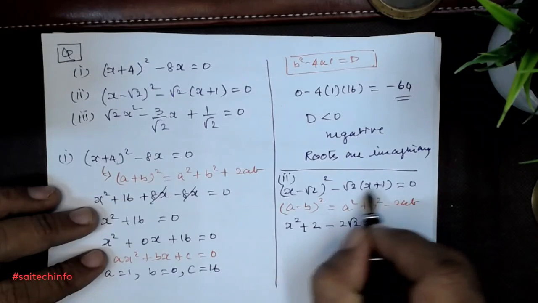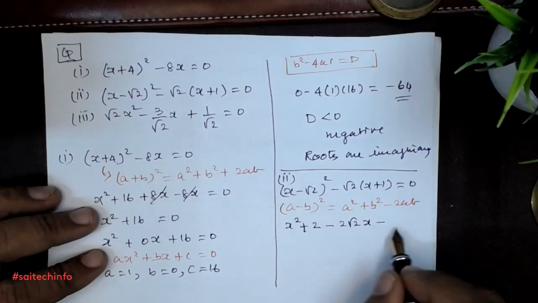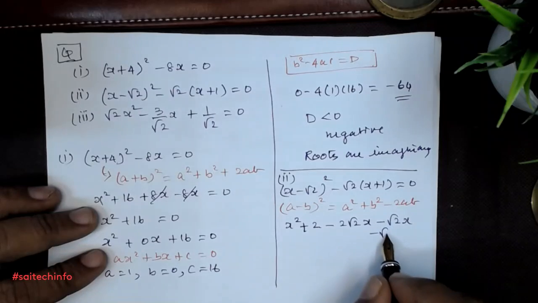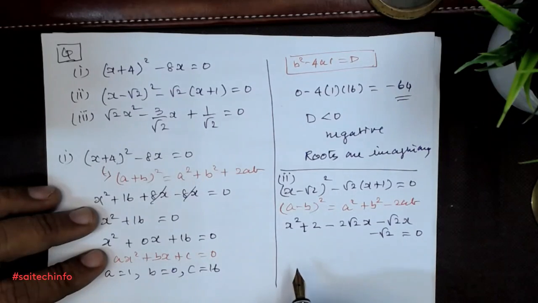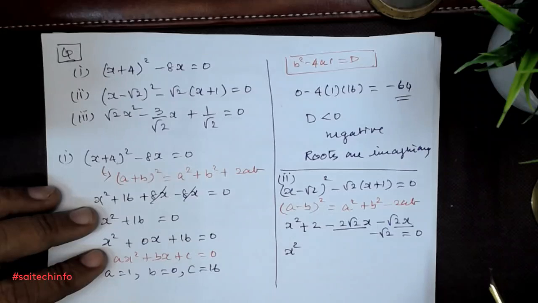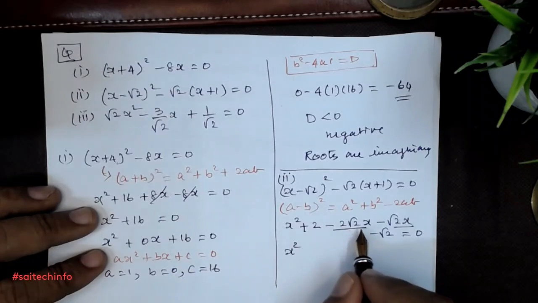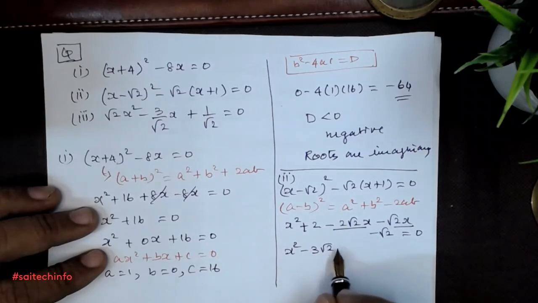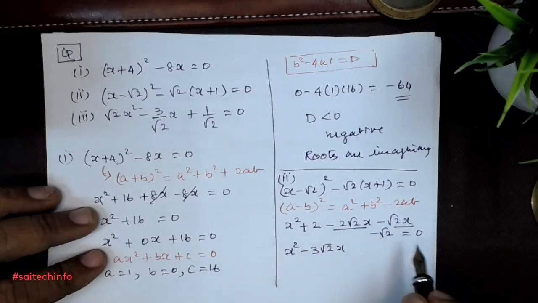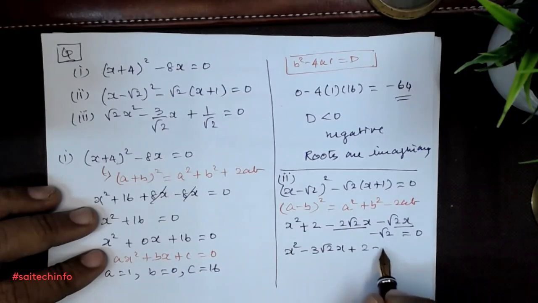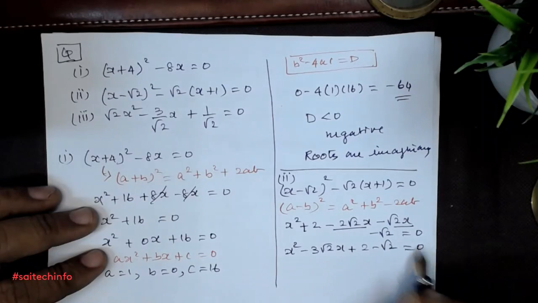Then we have to expand this one: minus √2 x, √2 into 1, minus √2, that is equal to 0. Now we have to add the x² and the x terms. You have here an x term, another root x term. So minus 2√2 minus √2 means minus 3√2 x. And then 2 minus √2. So plus 2 minus √2 is equal to 0.